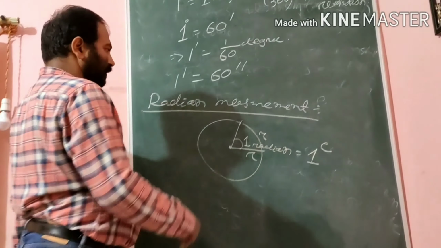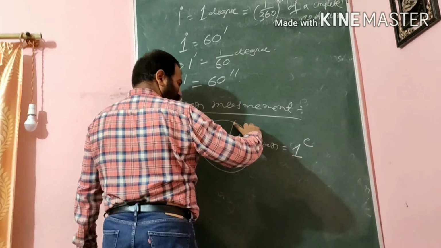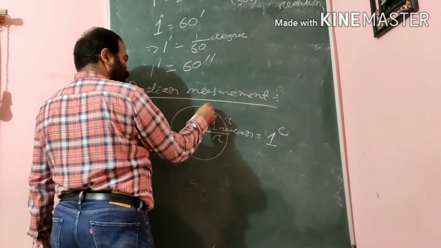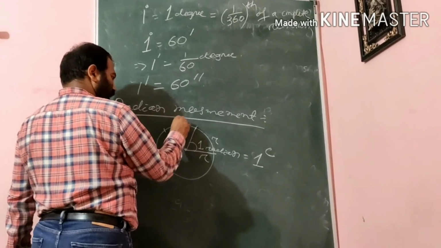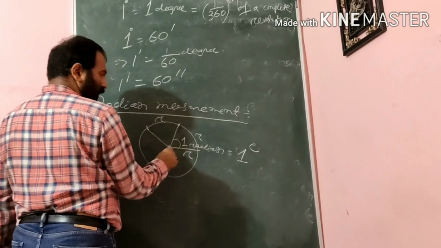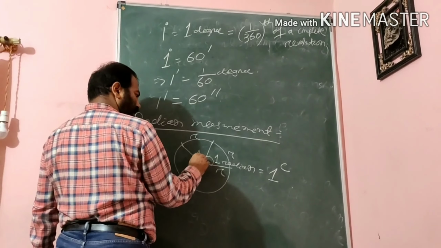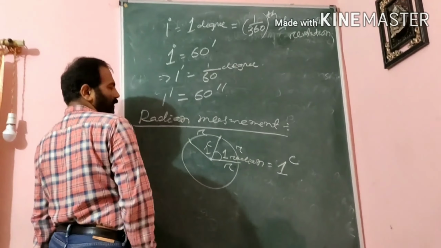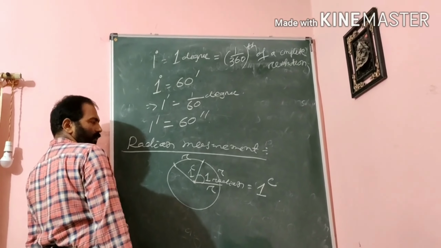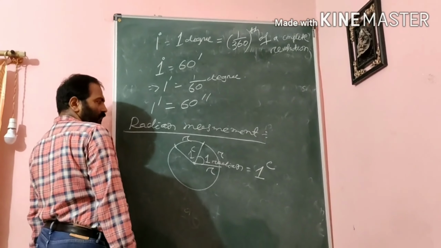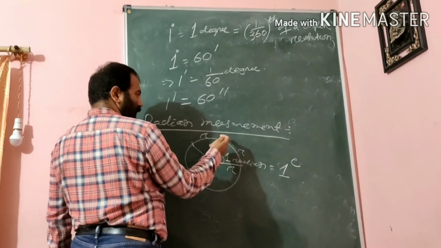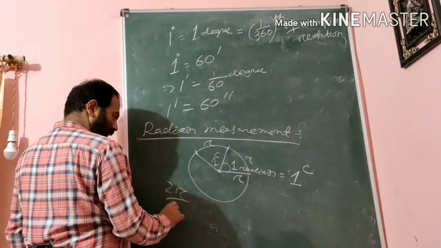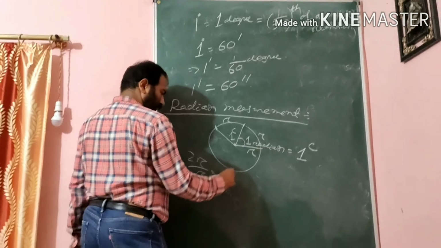Now come here. Suppose we take another arc of length r here also. So how many radians will we get? Here also 1 radian. So here 1 radian, here 1 radian, so we have got 2 radian. Actually here it is r, and the whole arc is 2r. 2r by r equals 2 radian.